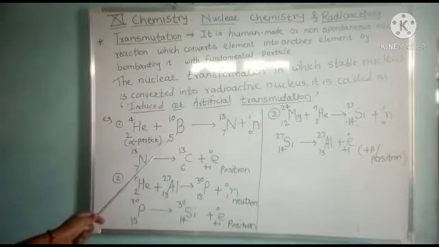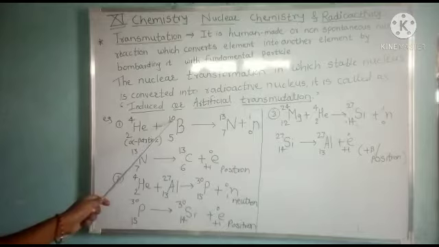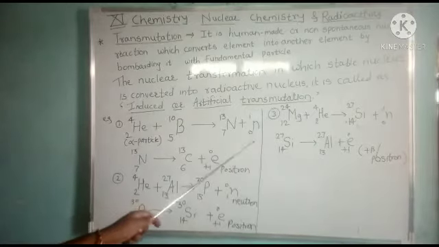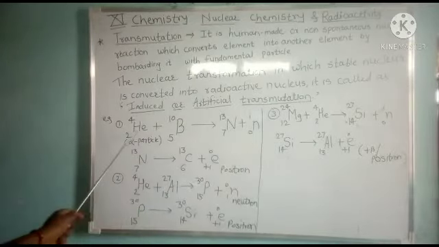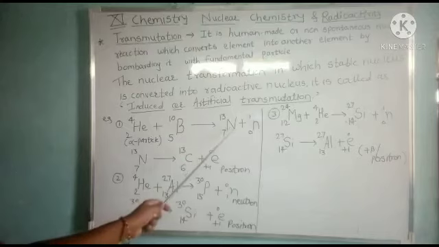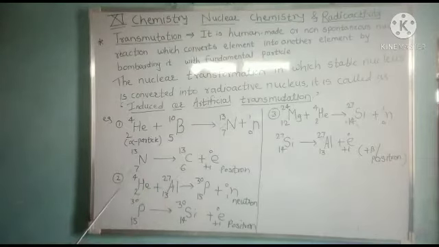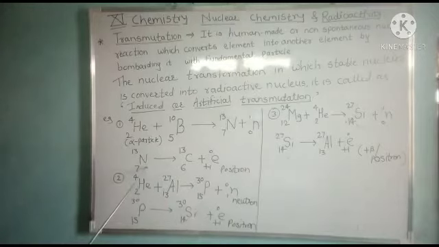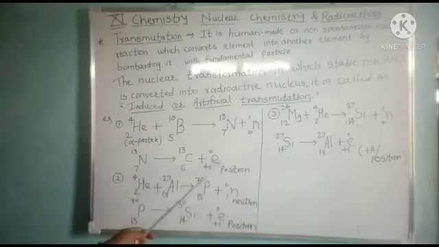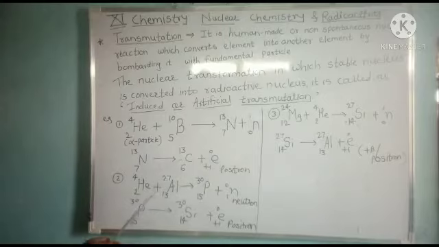Boron has atomic number 5, mass number 10. It will be transformed by the bombardment of alpha particles into nitrogen 7,13, and nitrogen 7,13, an unstable nucleus, spontaneously emits a positron, leaving carbon 6,13.